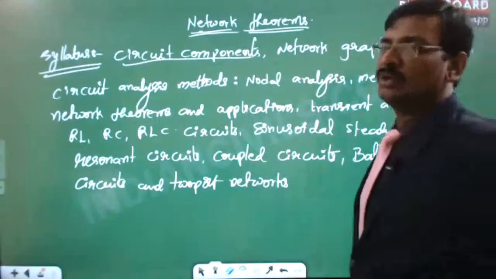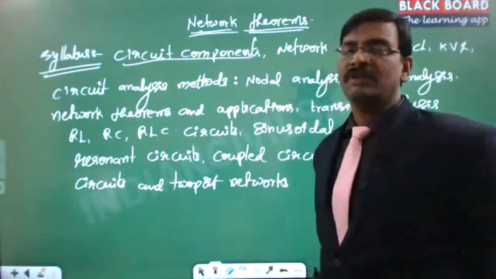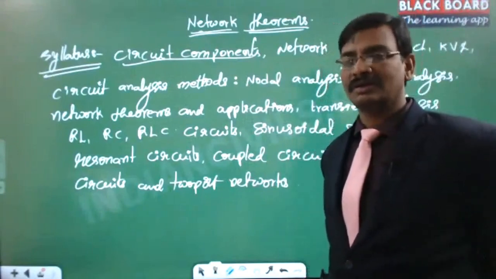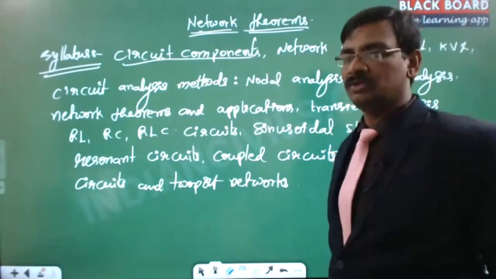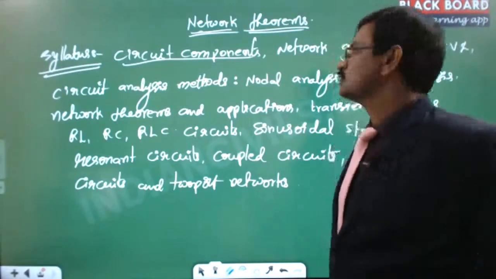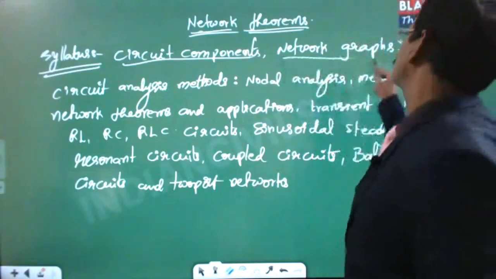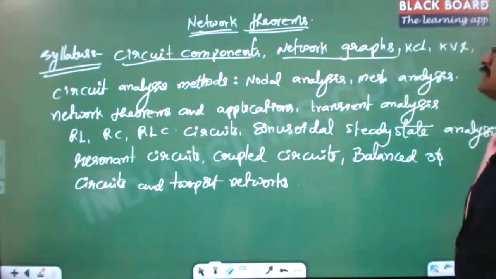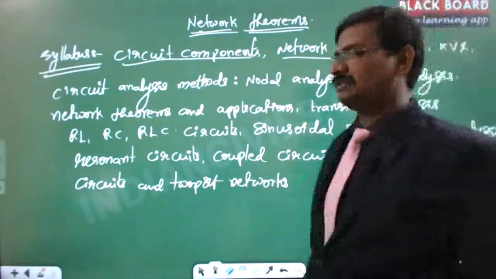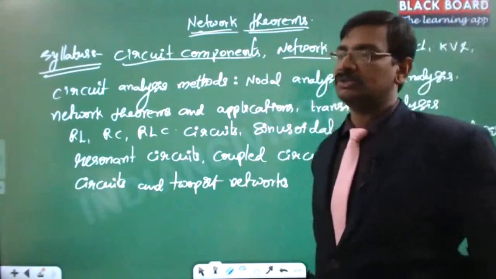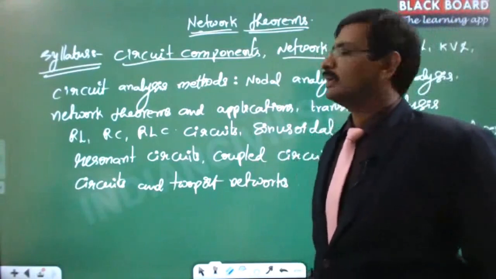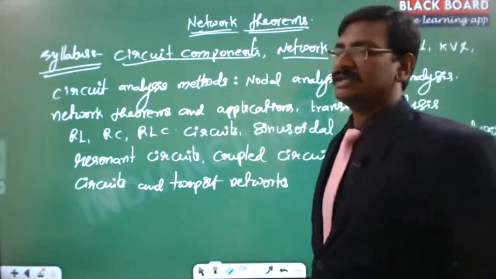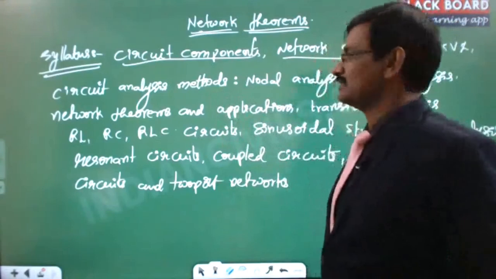Graph theory is one particular concept that will be used when we try to automate circuit analysis techniques with the help of computers. In that case, graph theory will be useful for modeling the circuits. And KCL and KVL are very fundamental. We start using these concepts from 10th class onwards, and those are very basic. With the help of KCL and KVL, we will try to solve some DC circuits here.